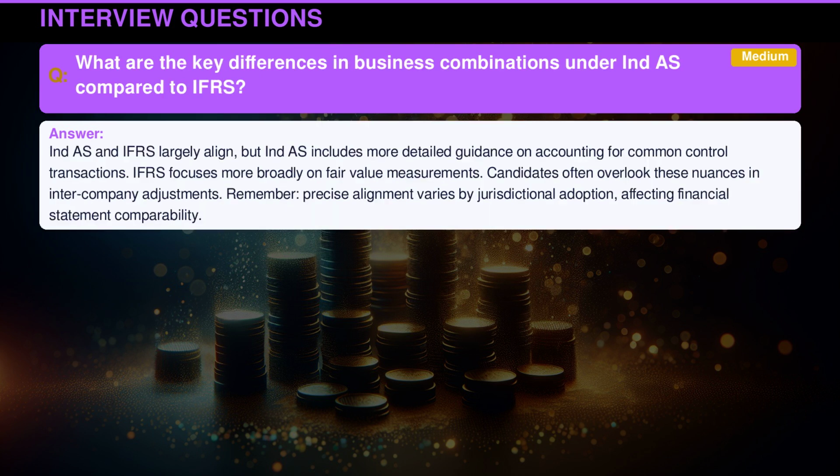Indian accounting standard and international financial reporting standards largely align. But Indian accounting standard includes more detailed guidance on accounting for common control transactions. International financial reporting standards focuses more broadly on fair value measurements. Candidates often overlook these nuances in intercompany adjustments. Remember, precise alignment varies by jurisdictional adoption, affecting financial statement comparability.